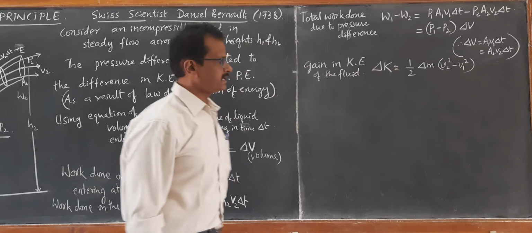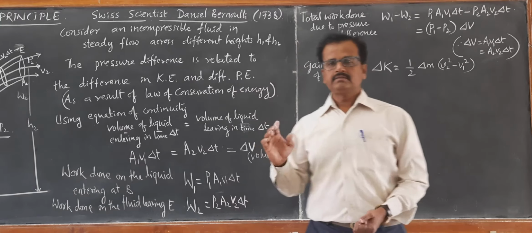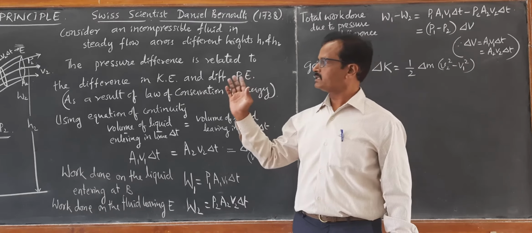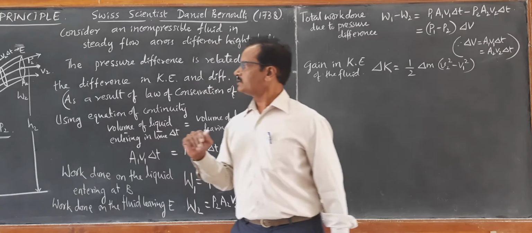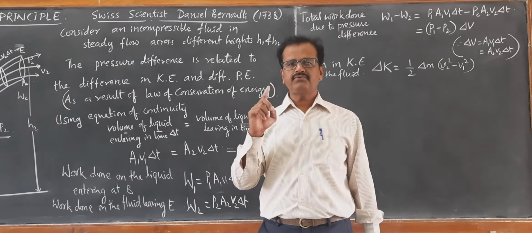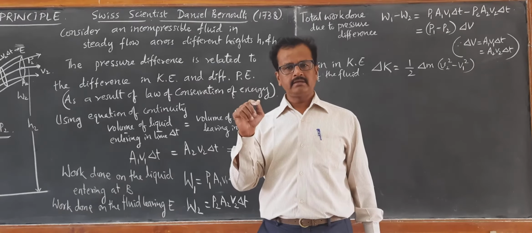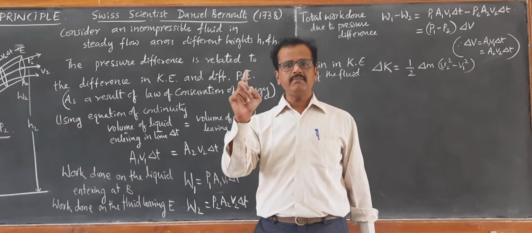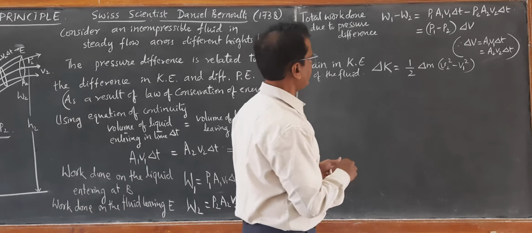That's how we call it gain. Gain means final kinetic energy minus initial kinetic energy. Final kinetic energy is half delta M V2 square, and initial kinetic energy is half delta M V1 square. Therefore, I have written this.